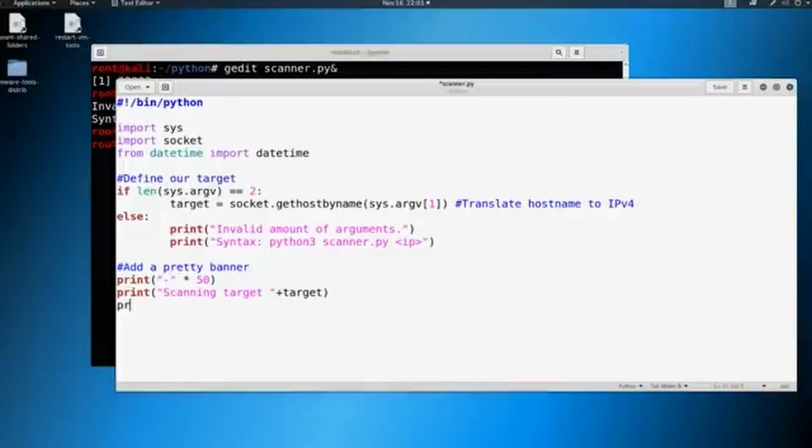And then we'll say print time started, and then we can just do a space there, plus the string of datetime.now. Now that came back into play as well. So make sure you have 3 closing parentheses. So we've now utilized sys, socket, and datetime, all of which we have seen in the past. And then that last copy paste here for the banner. So let's go ahead and save this and give it another go.